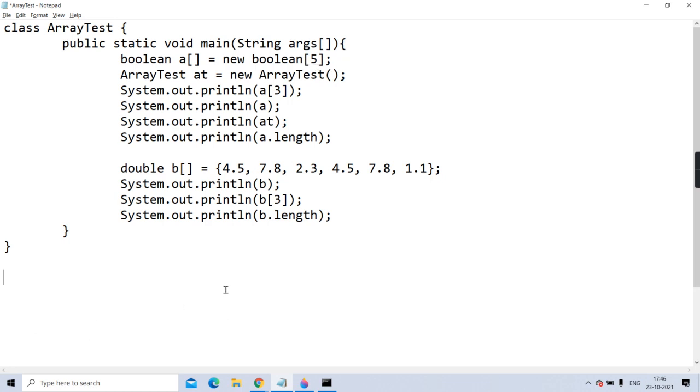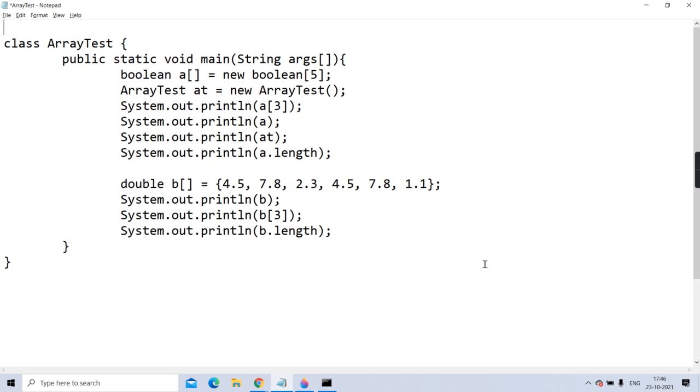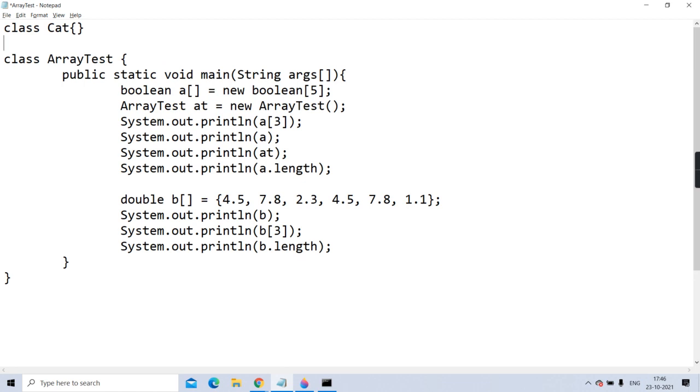Same way you can create an array of objects. But you know that in Java object means reference. So if you create an array of objects, will it be an array of references? Like in C, will it be an array of pointers? Like that. Okay? See here. How the mechanism works, I'll tell you. Assume there is class cat over here. Class cat. For time being, I am keeping it empty. For time being, let it be. It's an empty class.